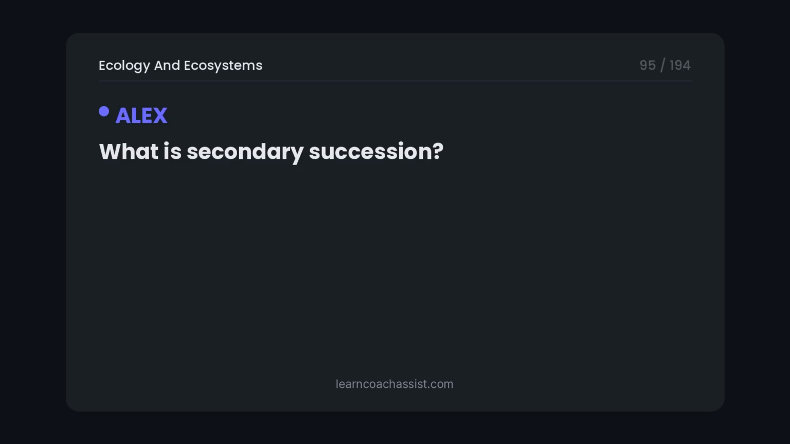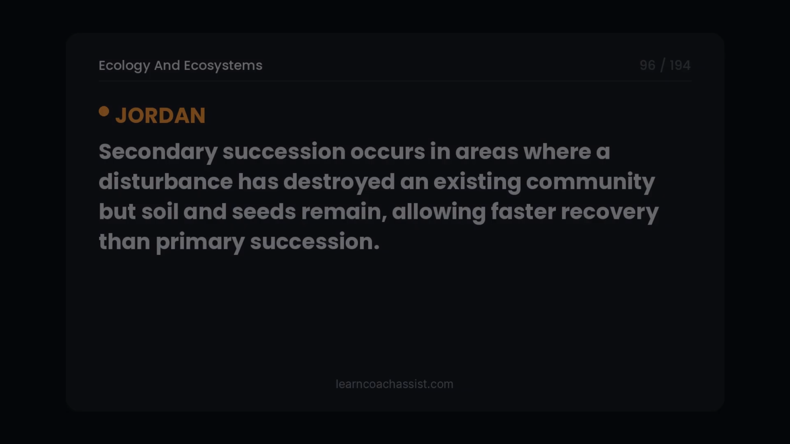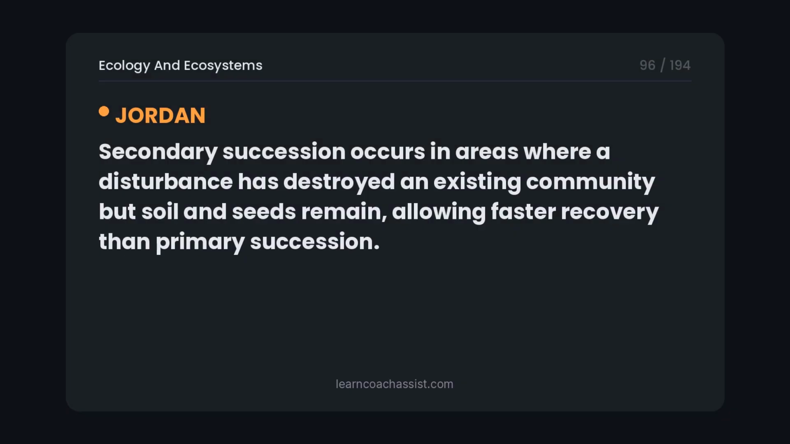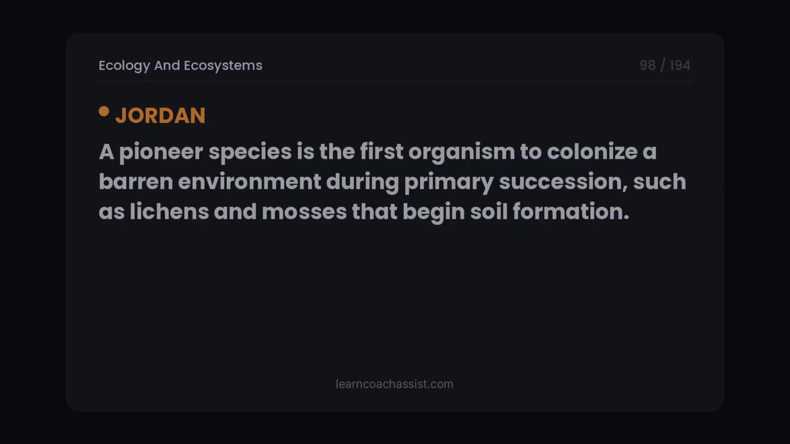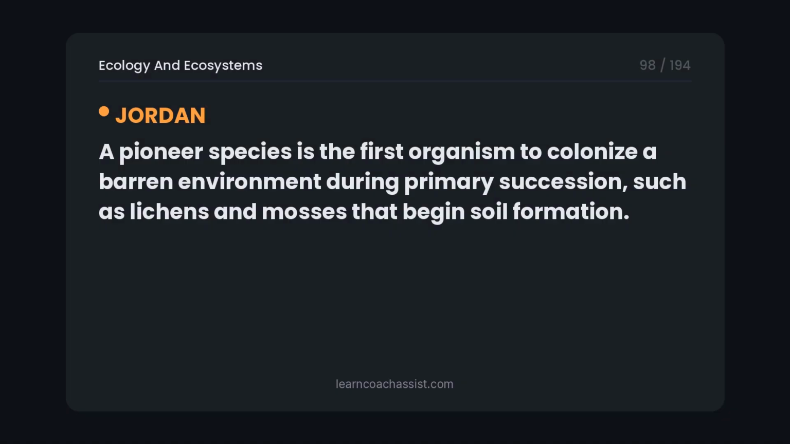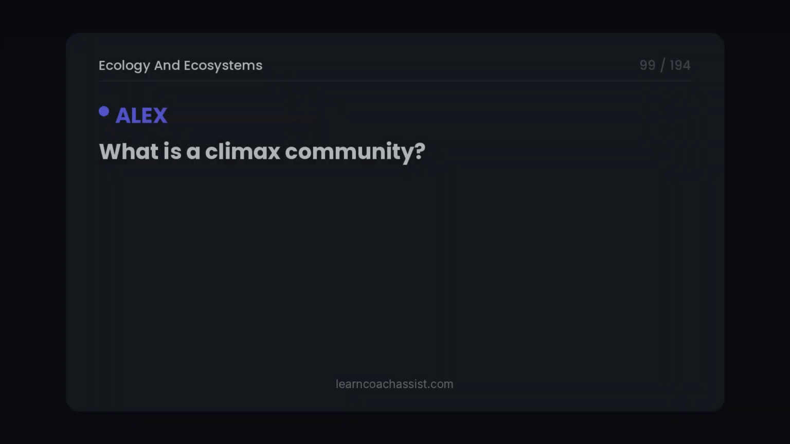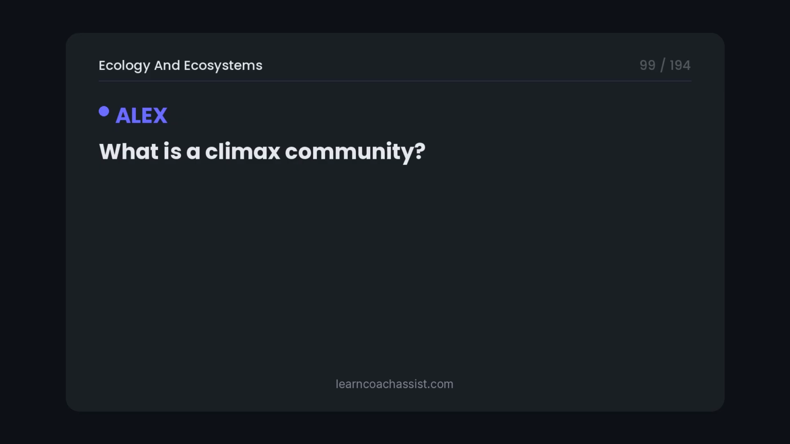What is secondary succession? Secondary succession occurs in areas where a disturbance has destroyed an existing community but soil and seeds remain, allowing faster recovery than primary succession. What is a pioneer species? A pioneer species is the first organism to colonize a barren environment during primary succession, such as lichens and mosses that begin soil formation. What is a climax community?